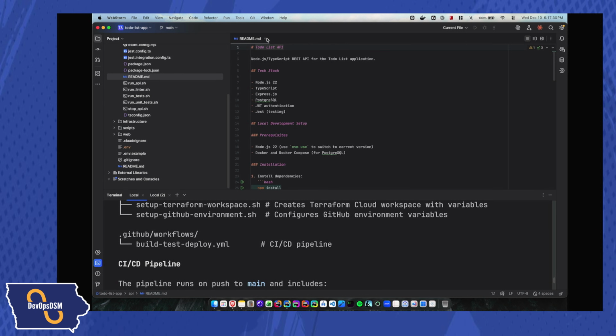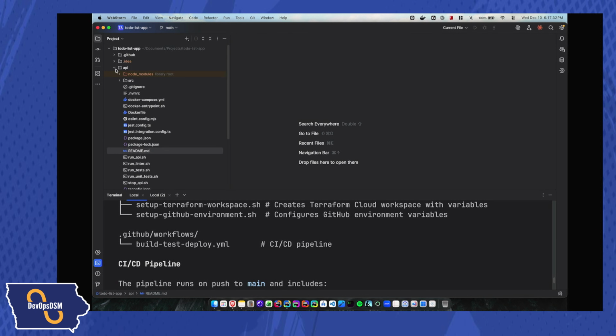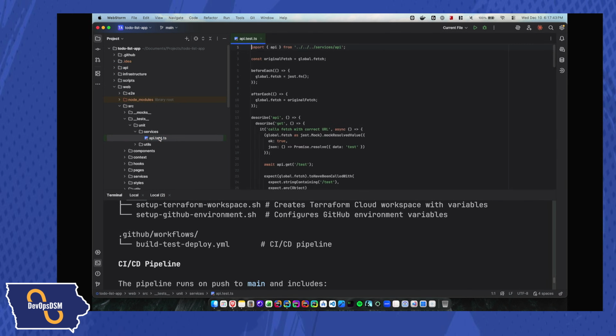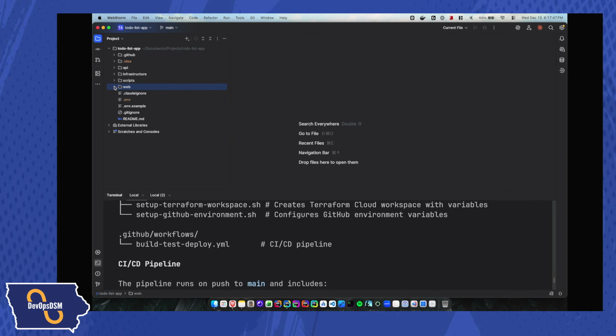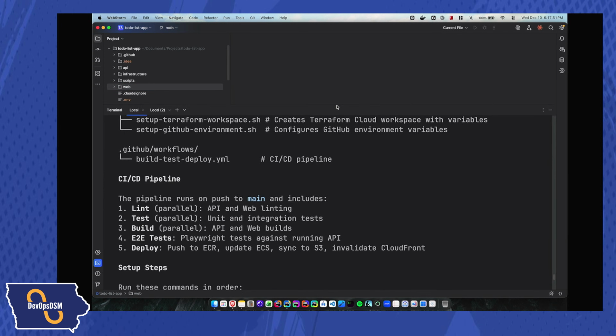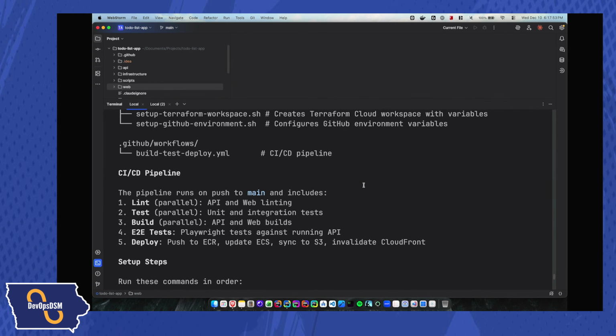Both the API and the web have tests. The web has a health end-to-end test, and I also have some additional tests in here for the services. I have an API test. So I have tests in here. There's not a ton of tests. This is still a to-do list application. It's not massive, but there are tests in here, and so I expected it to run those tests. This is what I would expect a normal production-level application to do in a CI/CD pipeline, and actually run those tests.